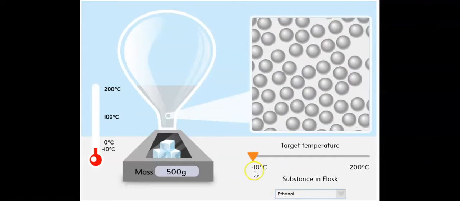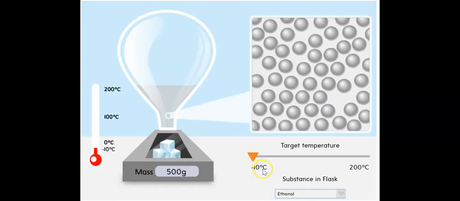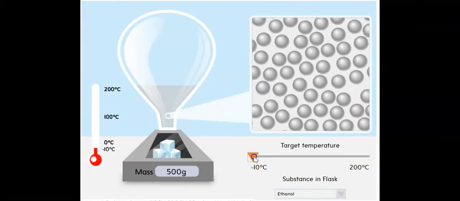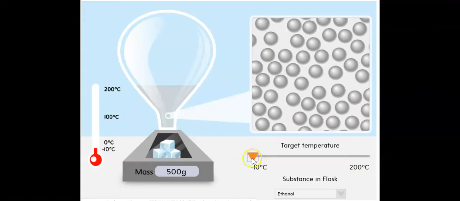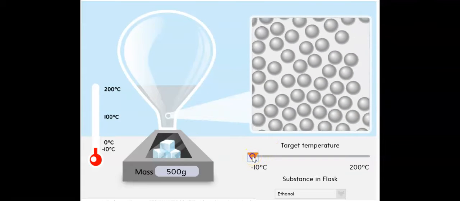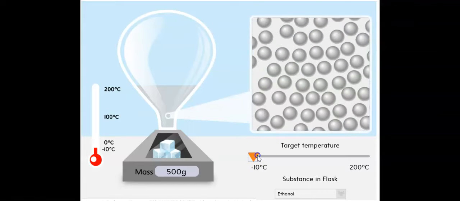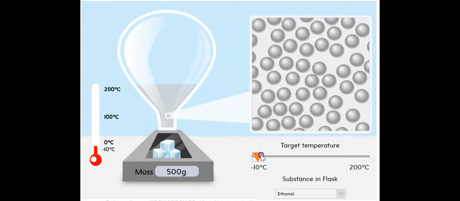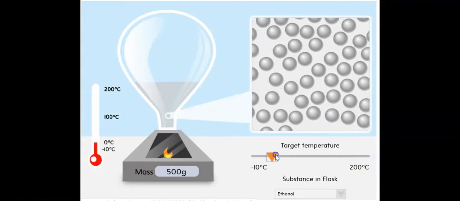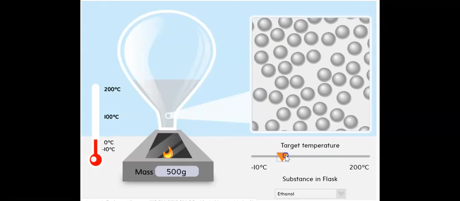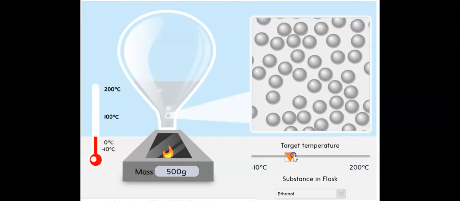When it's minus 10 Celsius, it is in the liquid state. Observe, please, look at the particles. What happened to the movement of the particles when I increase the temperature gradually?